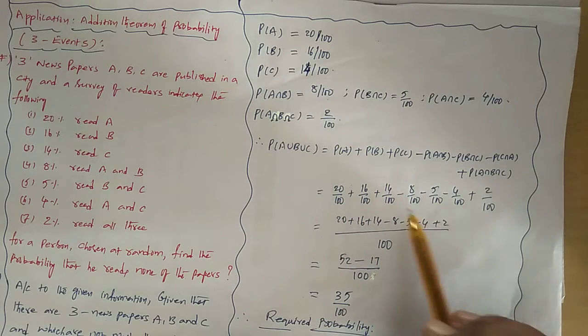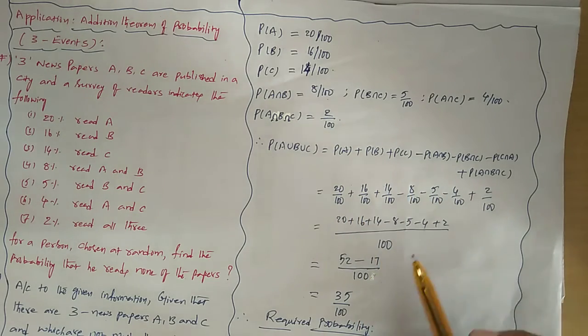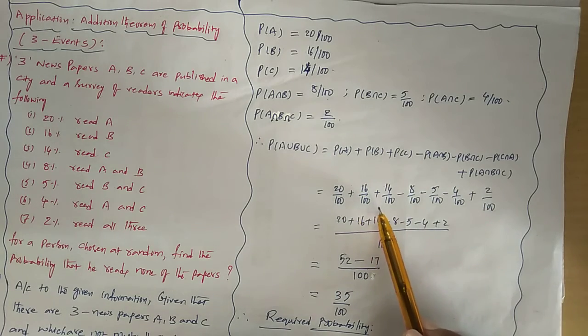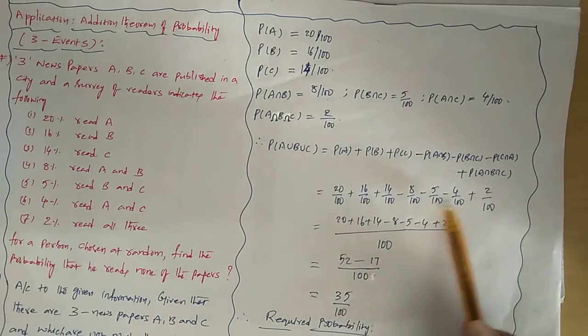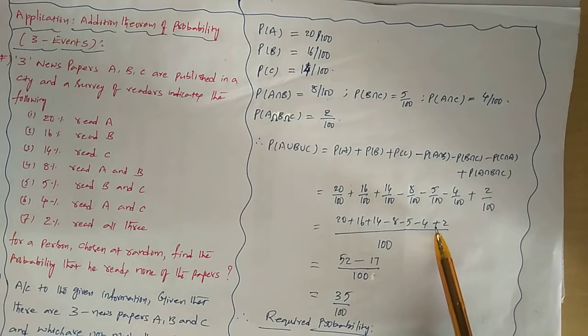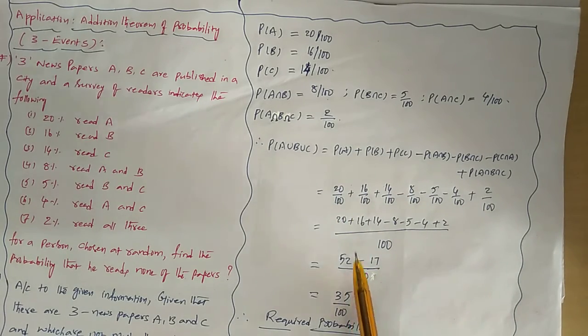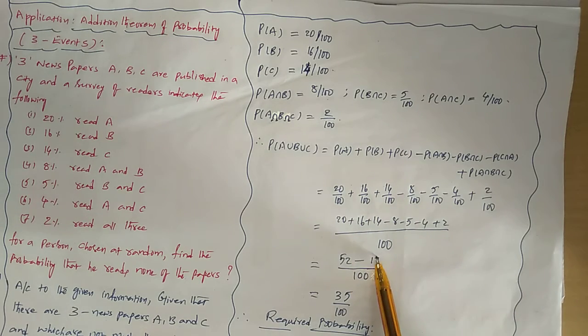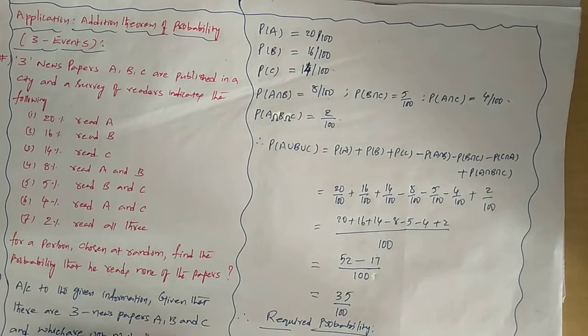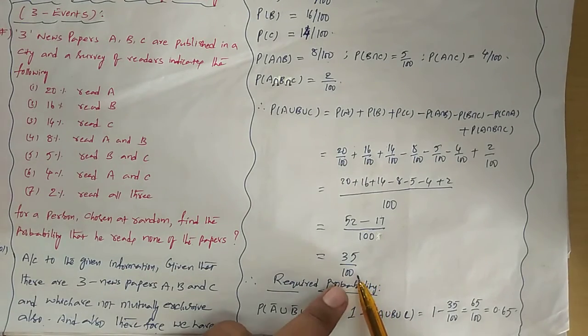So these are the numerical values for these notations. Luckily we got the same denominator, 100. So all numerators can be written like this. On simplification, the plus values are added and the minus values, the negative values, are subtracted. So what is the answer you are going to get here? 35 by 100.